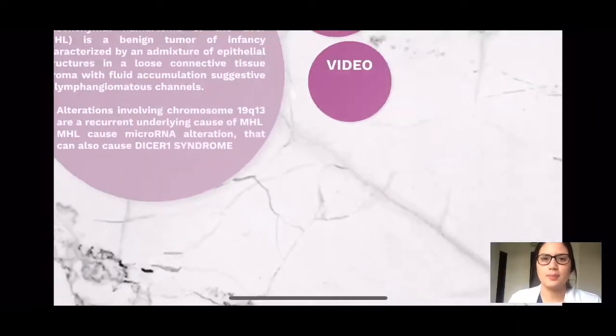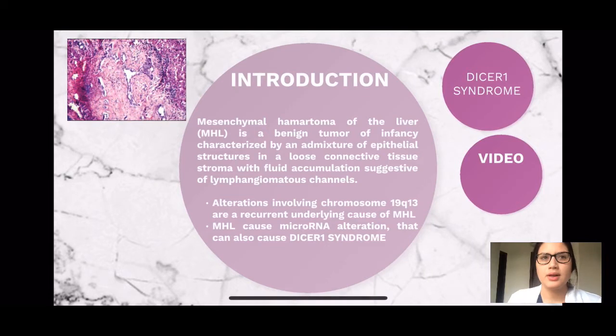Mesenchymal hamartoma of the liver is a benign tumor of infancy characterized by an admixture of epithelial tissues in a loose connective tissue stroma with fluid accumulation suggestive of lymphatic channels. Alterations involving chromosome 19q13 are a recurrent underlying cause of MHL.